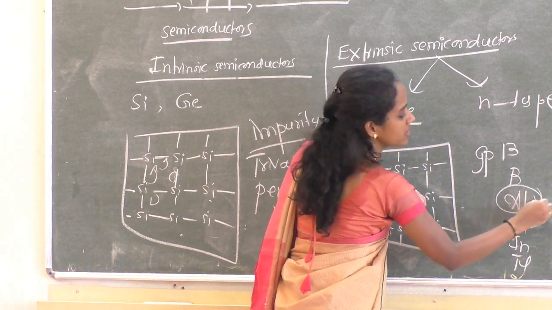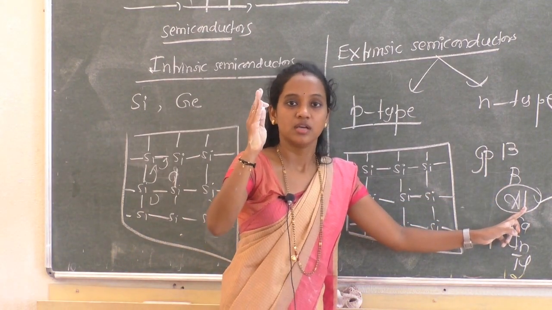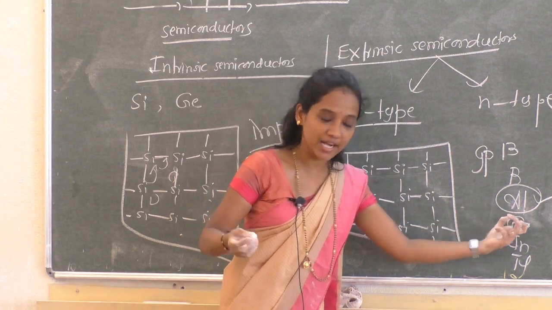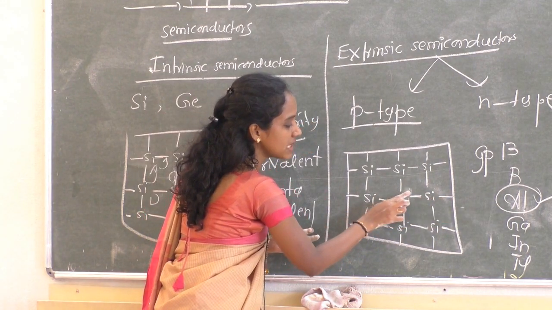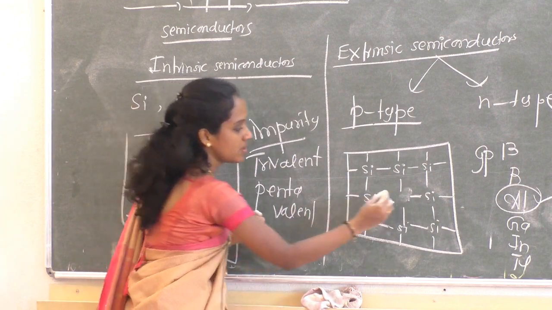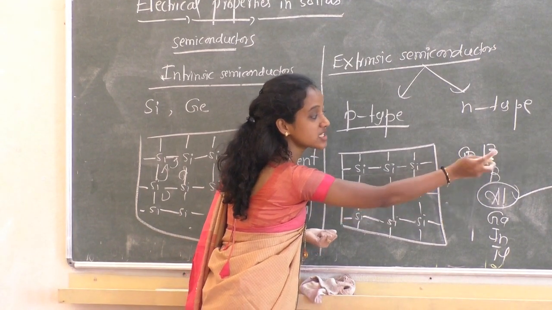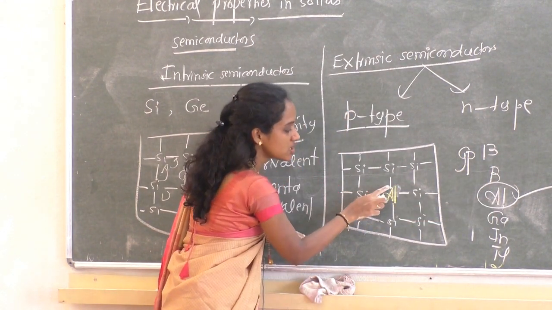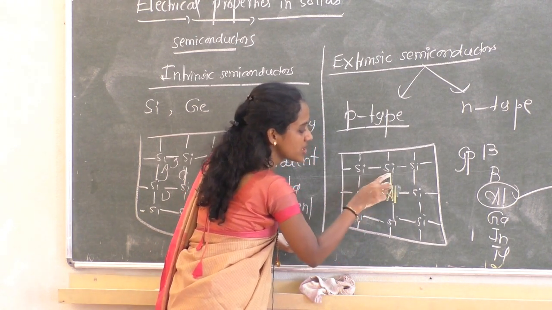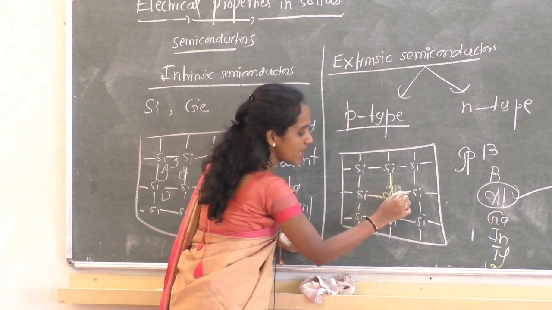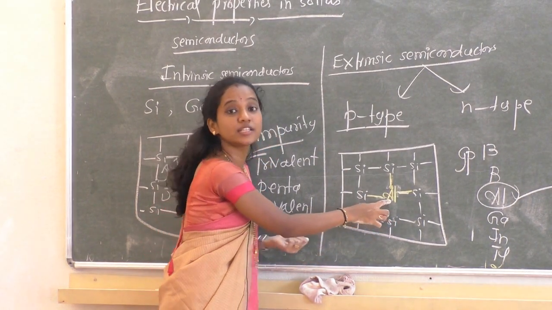I'll consider aluminium first. Aluminium is a group 13 element having 3 valence electrons, 3 electrons in the outermost shell, so it is trivalent. So I will introduce aluminium in the place of silicon. I'll write here, this is aluminium. How many valence electrons are there in aluminium? Since it is group 13, it has 3 valence electrons, and these 3 electrons are used in bond formation with the silicon. So it will form 3 covalent bonds with the silicon.